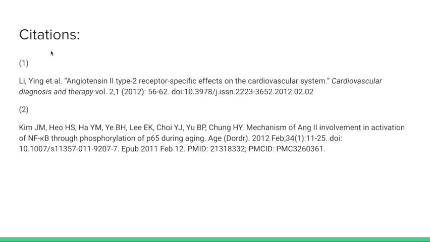Part C asks for citations, and again, our first source is this one, and this is our second source.